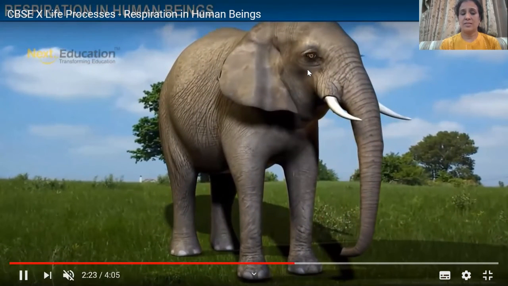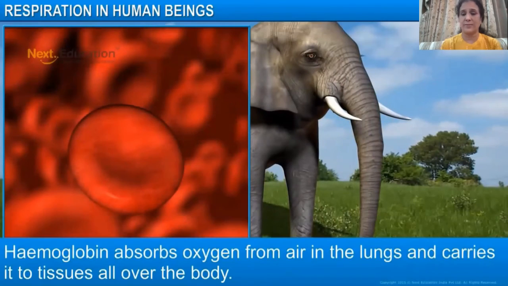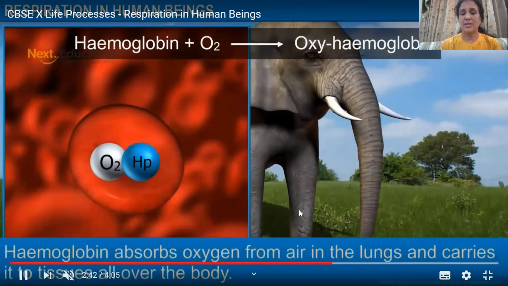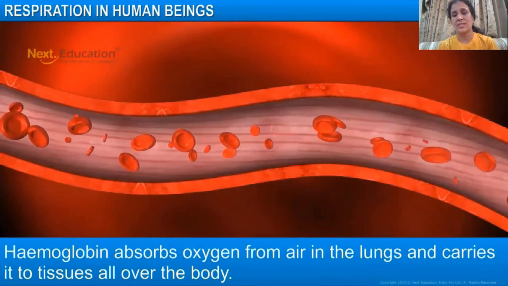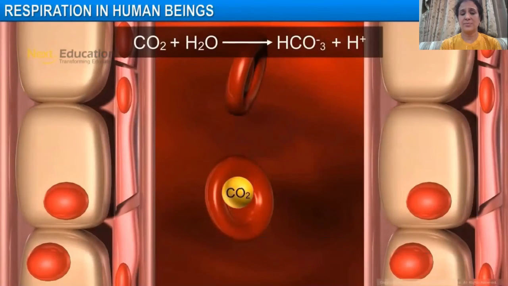Now see, this is such a huge structure. It has trillions and trillions of cells. Not each and every cell is in contact with the surroundings. So the process of diffusion is not sufficient in a complex multicellular organism. That is why they have a transport mechanism, a blood supply that carries oxygen from the lungs to all parts of the body and carbon dioxide from all cells to the lungs. So these are the RBCs.